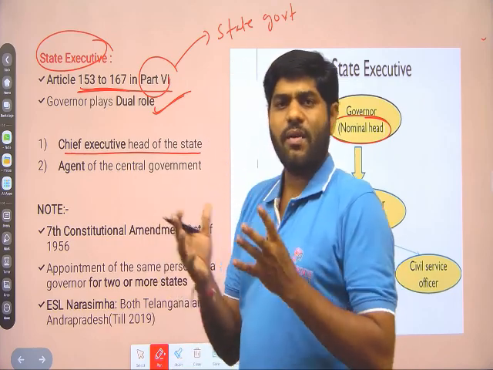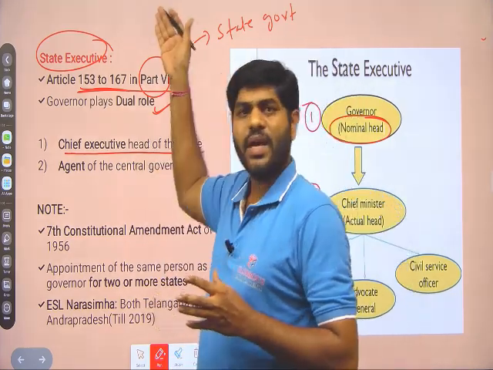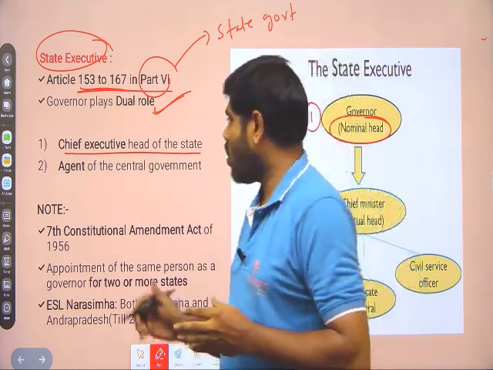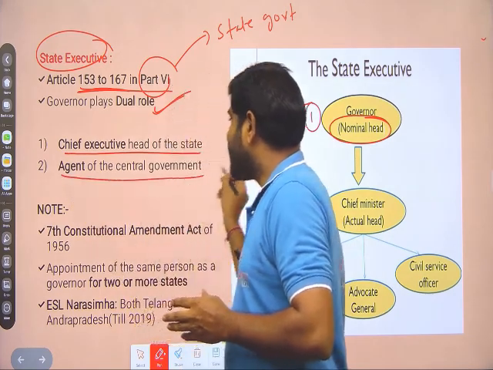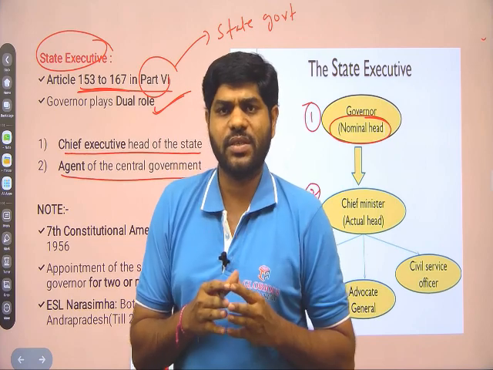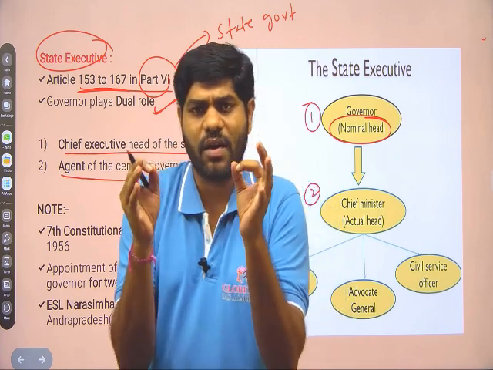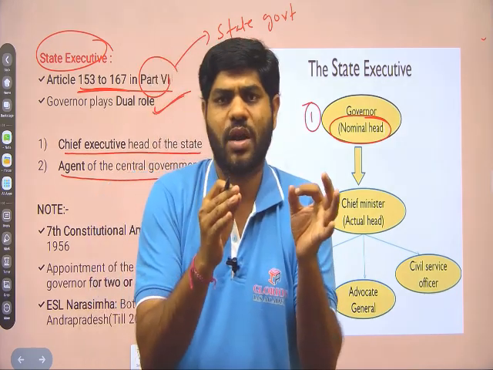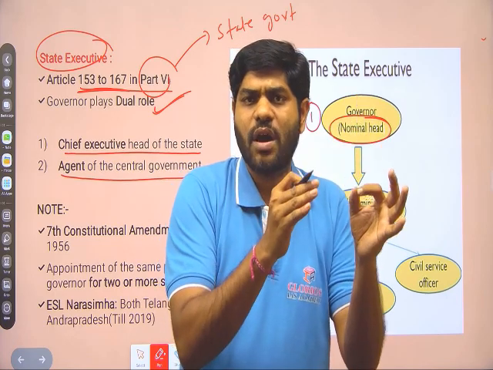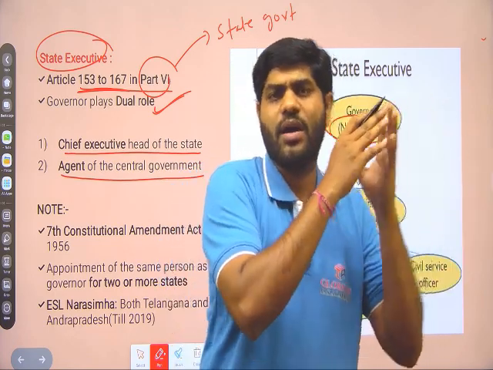Another role of the governor: he is appointed by the President of India, so he will act as agent of the central government. What do we mean by the agent of the central government? The main duty of the governor is to ensure the constitutional provisions, protecting the constitution at the central and state governmental level.